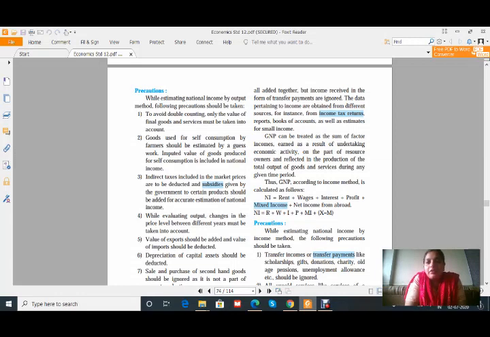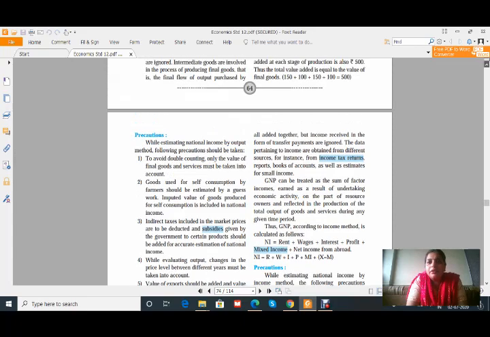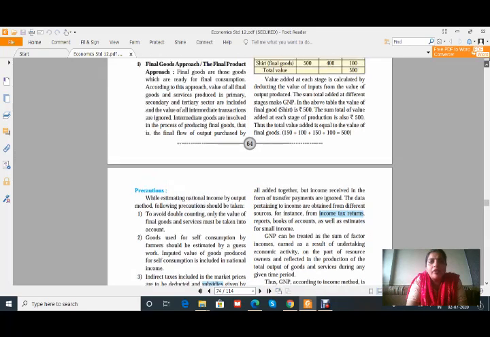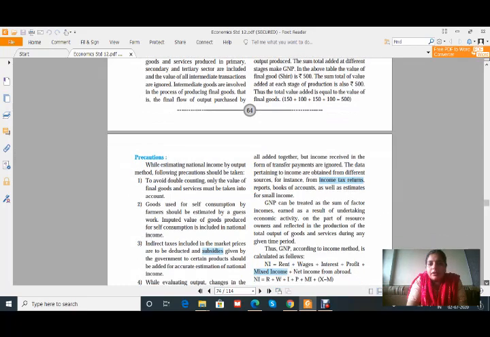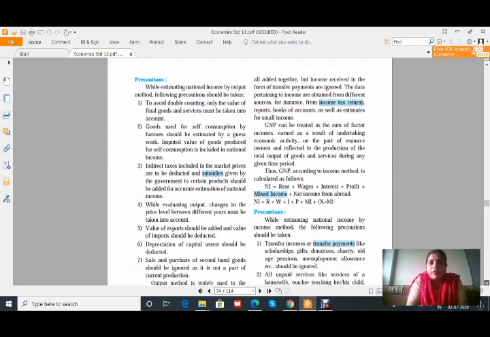In the last topic, we have seen the methods of calculation of national income, that is the value added method and the output method. Both of them, yes, only in the last lecture we have completed that, that is the final product approach and value added. Now we have to see the precautions. That means while calculating the national income, what precautions should be taken while applying these methods.